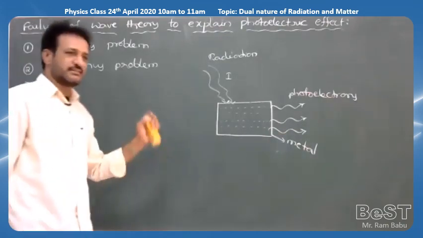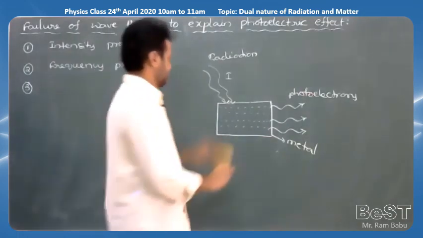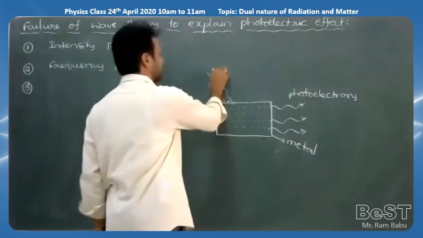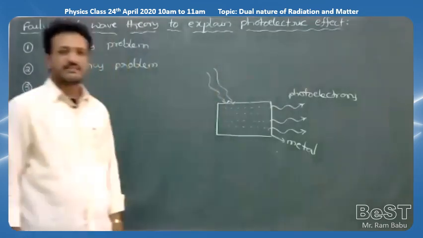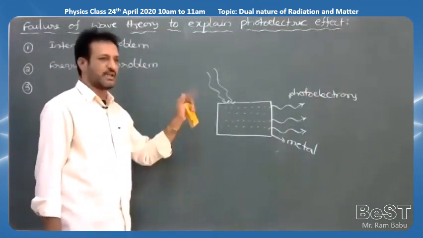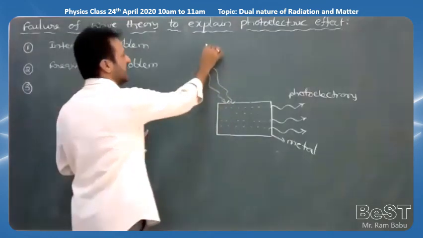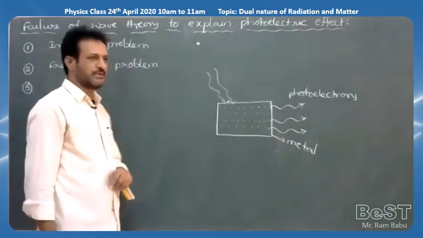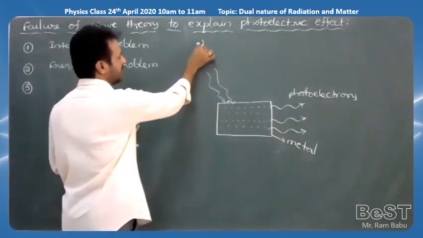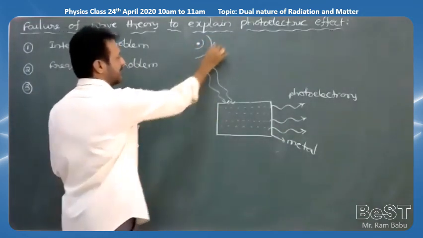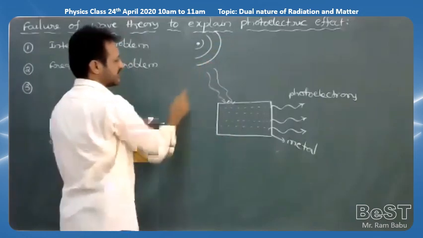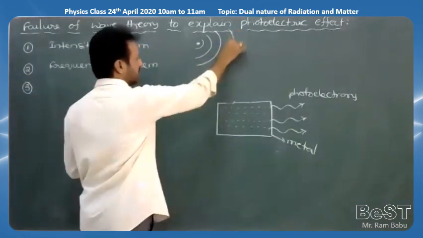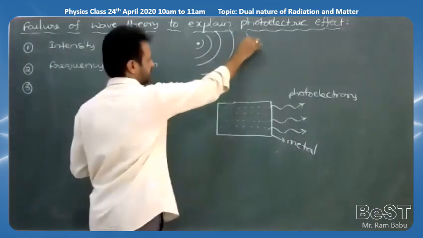Next, the third one. What is the third problem? The third failure of the wave theory, check here carefully. Generally, light travels in the form of waves. For example, from a particular source of light, like an electric bulb or candle, whatever you take, light travels in the form of waves, in the form of wave fronts, like a locus. So here also I am choosing light traveling in the form of waves or wave fronts like this.